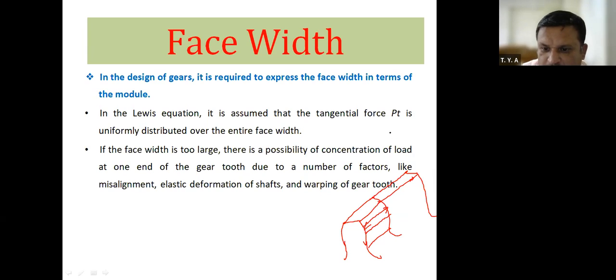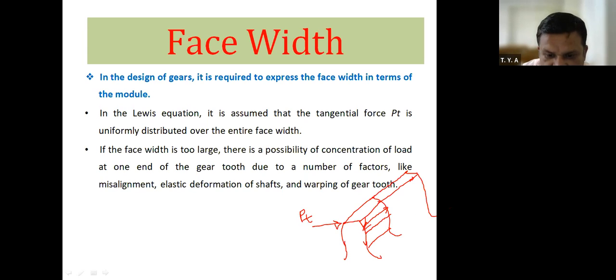Suppose this tangential load acts on the gear tooth surface like this. Tangential load PT. There are chances that this tangential load will get concentrated at one point only, like this.